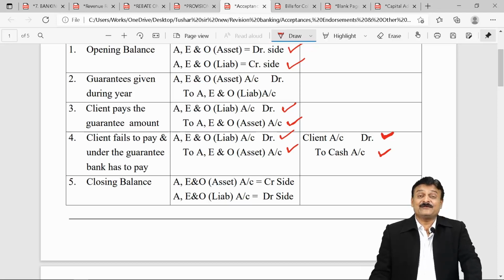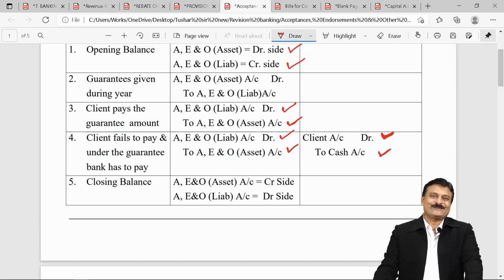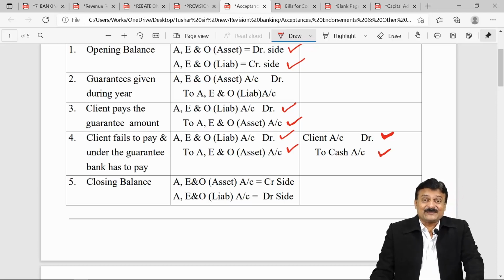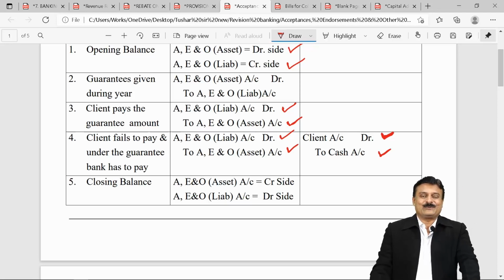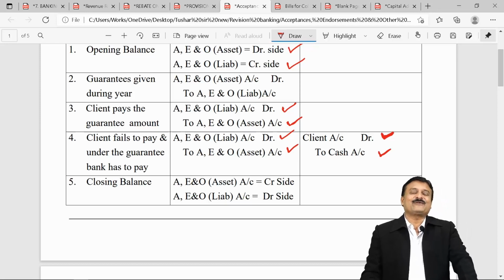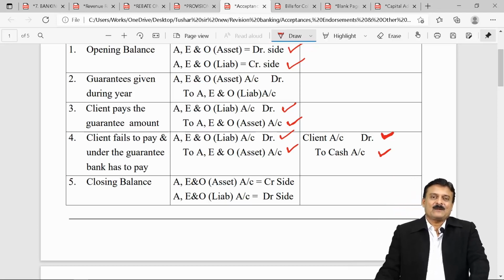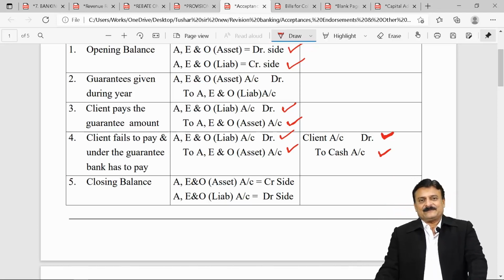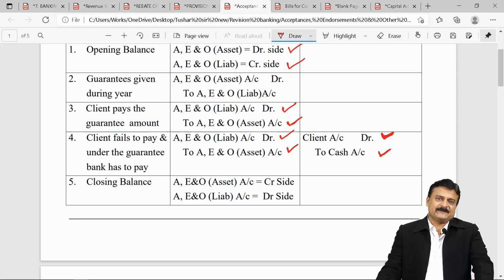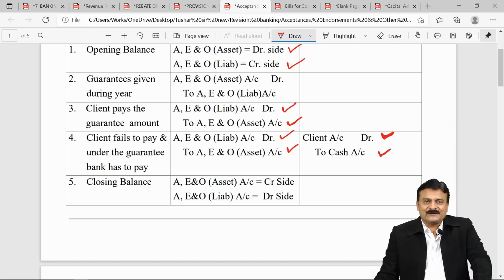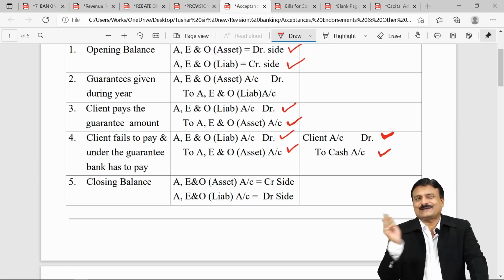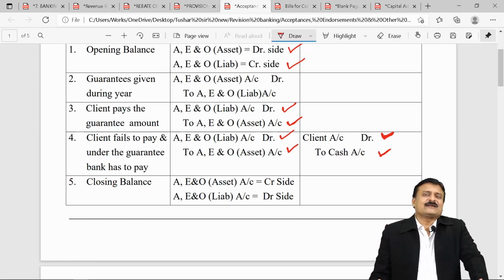But here your bank is doing agency services, friends. The services on behalf of the account holder, and for that of course your bank will earn some commission. That is called bills for collection. Those bills whose physical custody lies with your bank, what are they for your bank? Are they an asset? Are they a liability? Are they a contingent liability, or a contingent asset? And the answer is nothing. They are nothing for you.